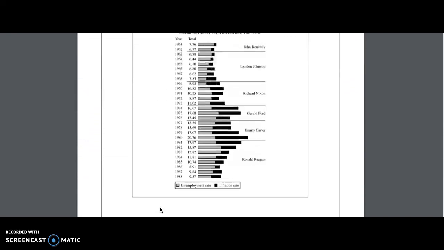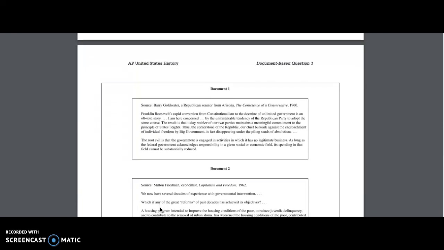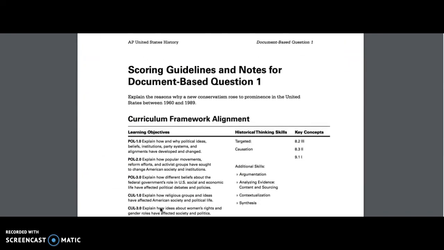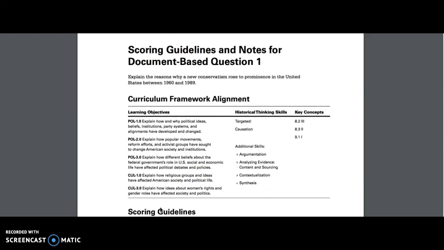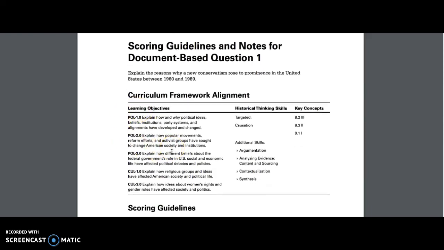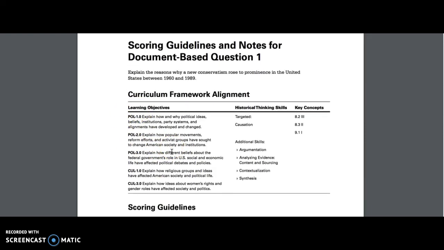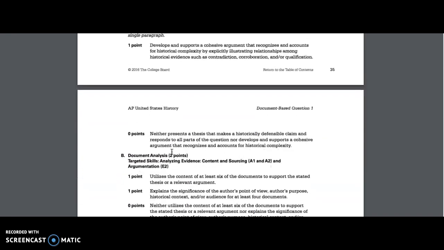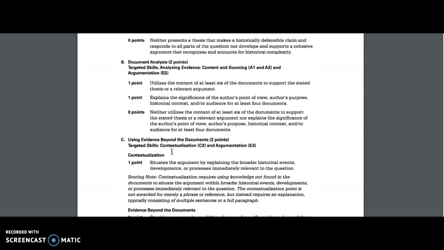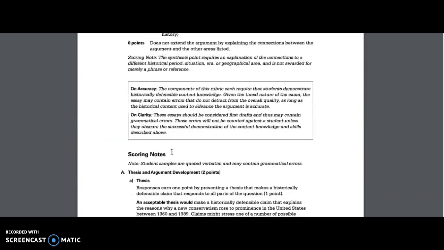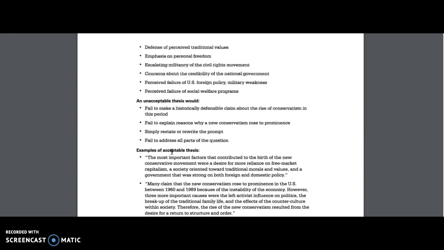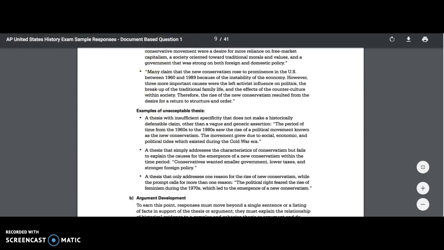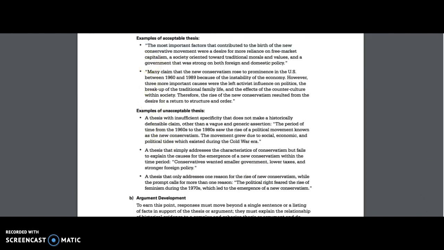It shows you examples of what those documents are that you'll be asked to analyze on the exam. And if you keep scrolling down, it tells you what that prompt was based off of, what type of learning targets or learning objectives were used, and how they scored the essay. So it's important that you understand how the AP readers are going to score your exam. If you keep scrolling, it gives you more information, more examples for this DBQ.